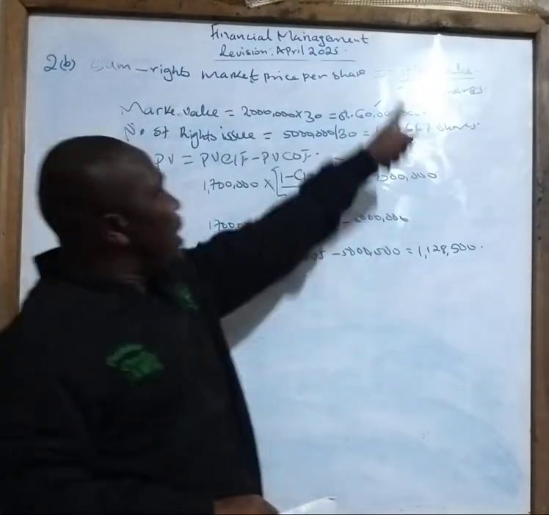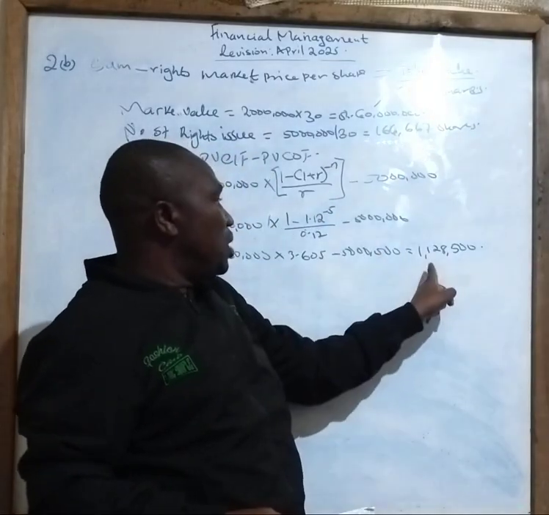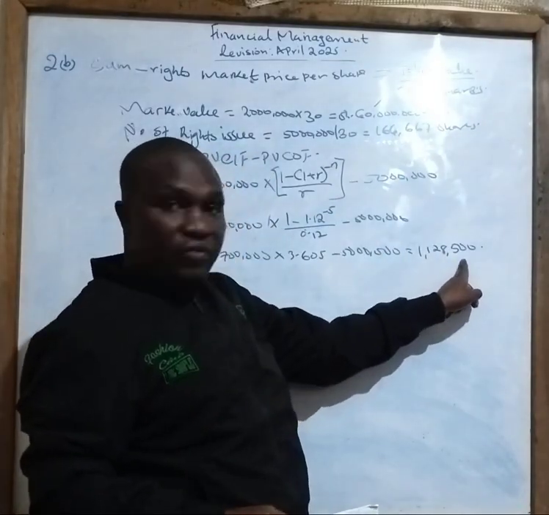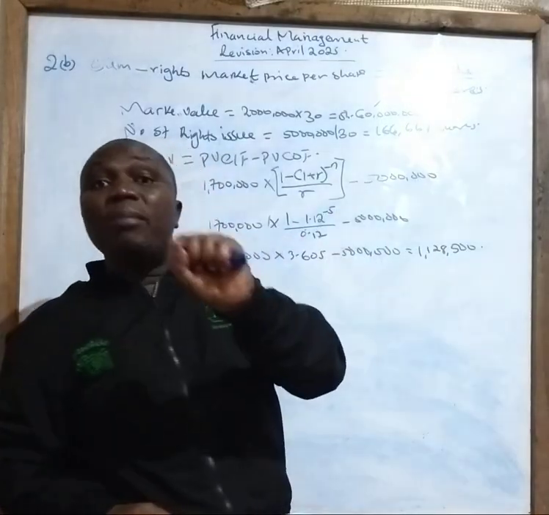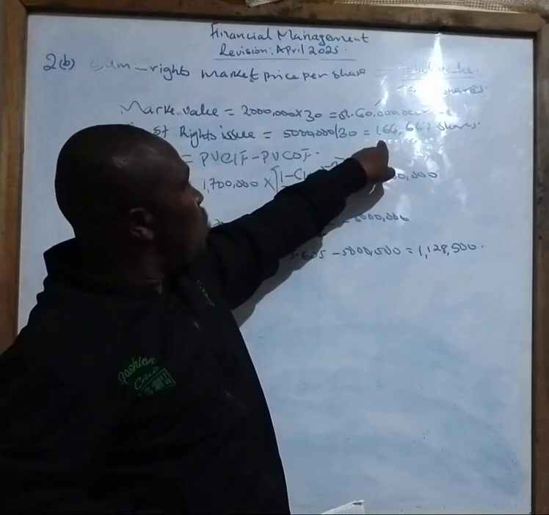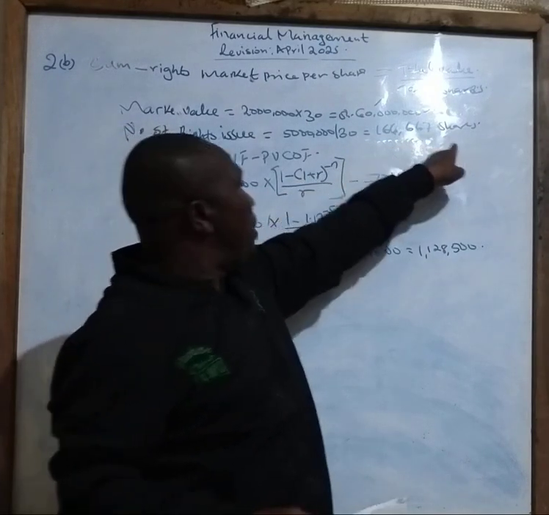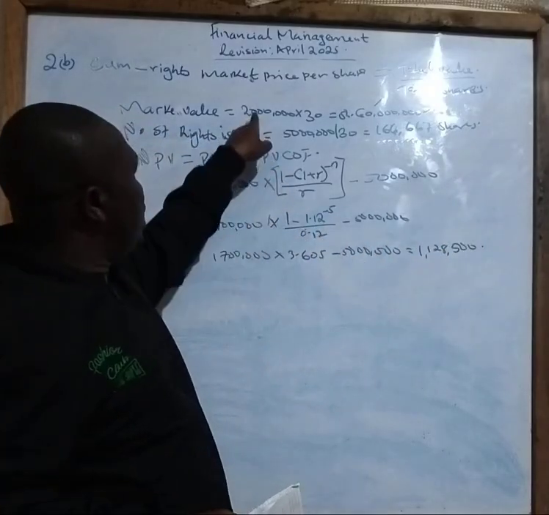1,128,500. So what will be my total value here now? It will be 60 million plus 1,128,500 divided by the total number of shares, which is now the rights issue 166,676 plus the 2 million here.